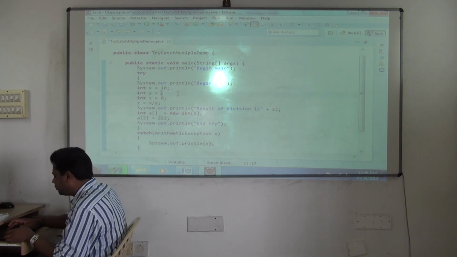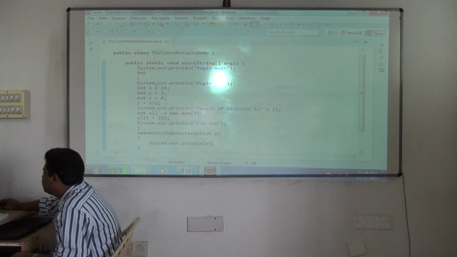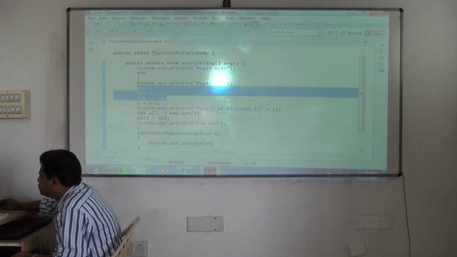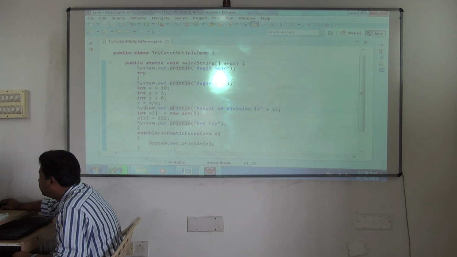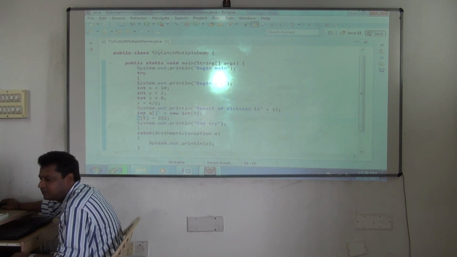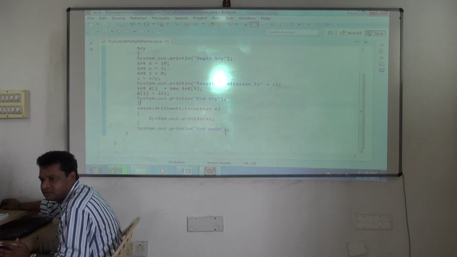See, first let's see everything normal. Here, anyway no problem will occur. When the program runs now, 10 is 2, x is 10, y is 2, z is 0. You are dividing. All this is fine. Here you have created an array, you are storing the value in the second index, fine. Exception will not occur and catch block also will not execute and main also will execute successfully.